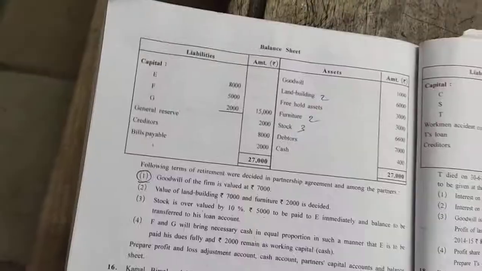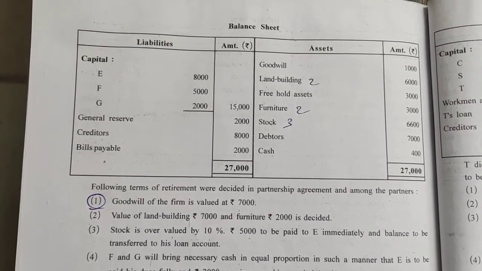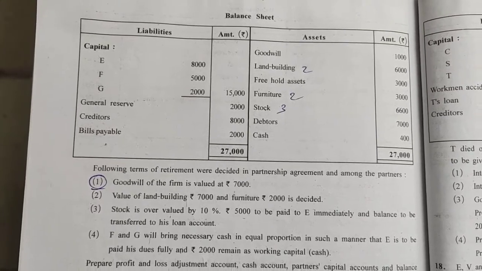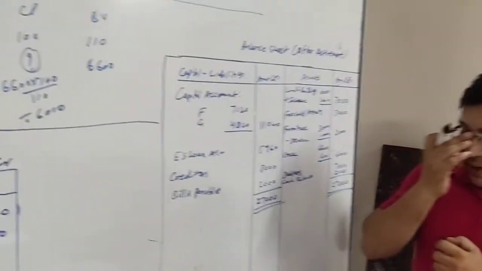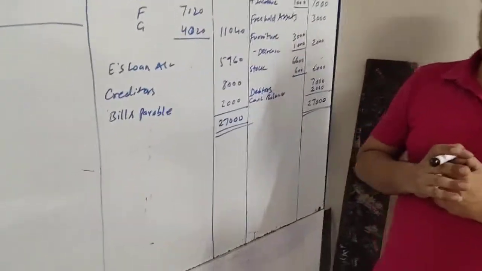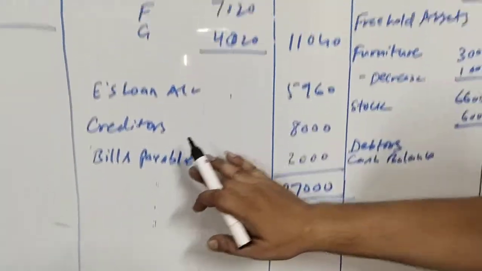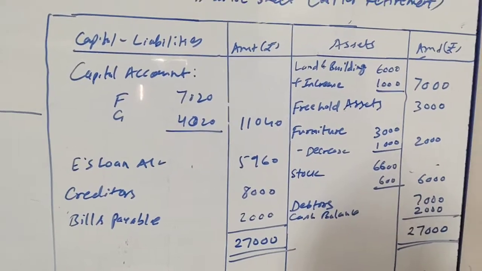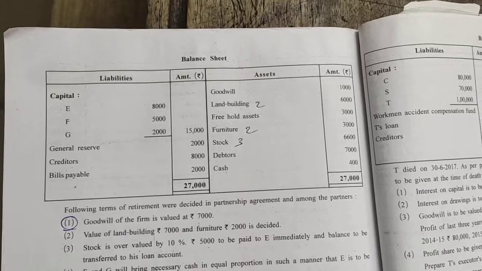Next items are creditors 8,000 and bills payable 2,000. Both the items are without any adjustment, so directly we will be reporting them at the liability side of the balance sheet. So creditors and bills payable are not having any adjustment, so straight away in balance sheet liability side, creditors 8,000, bills payable 2,000. We have finished with the liability side. Now let us take the asset side.